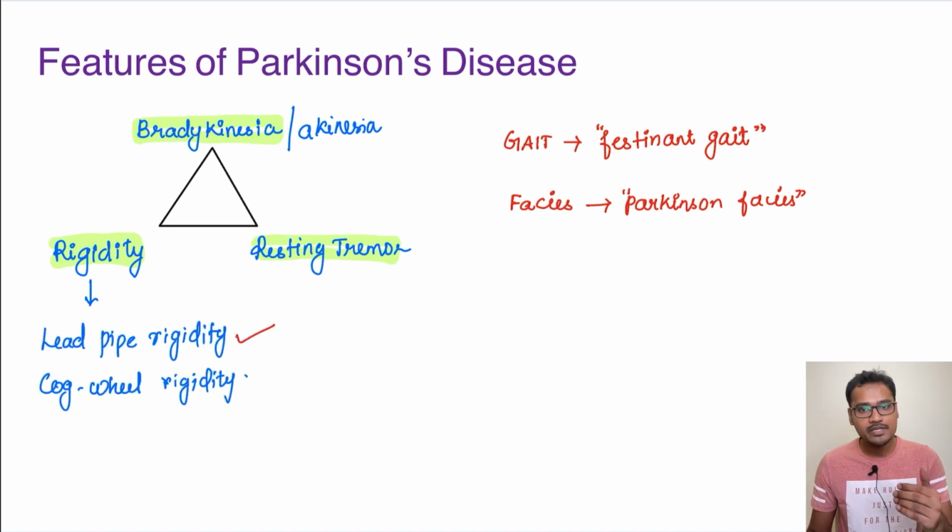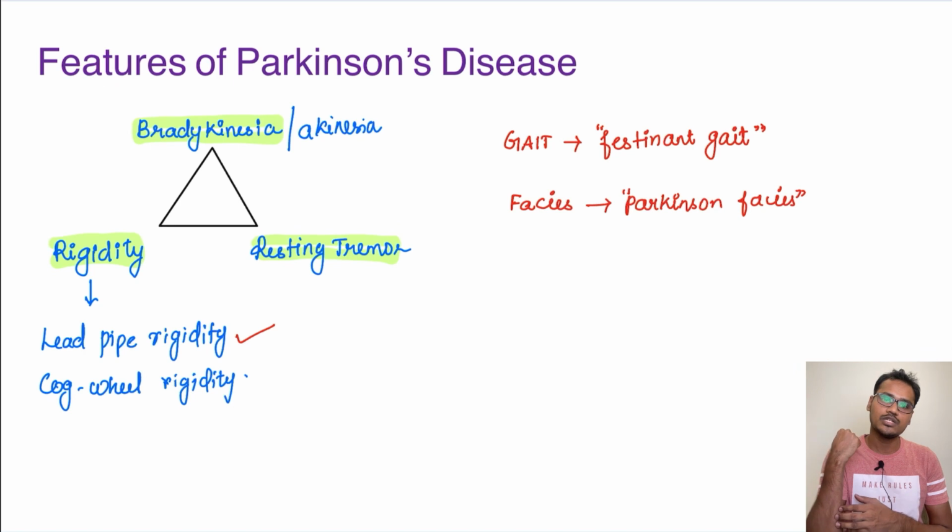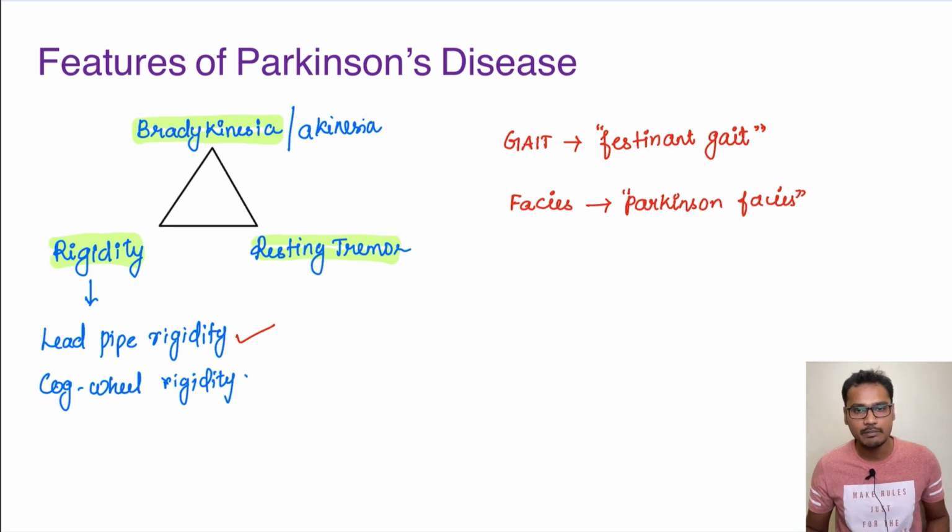So what happens in lead pipe rigidity? Rigidity is a term used when there is involvement of both flexors and extensors. There is hypertonia in both the flexor group as well as the extensor group. And lead pipe, all of us know, when we try to bend a lead pipe, there will be a uniform resistance throughout the movement. This kind of uniform resistance throughout the movement is called lead pipe rigidity.